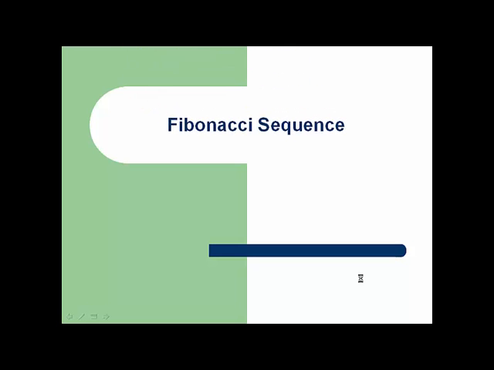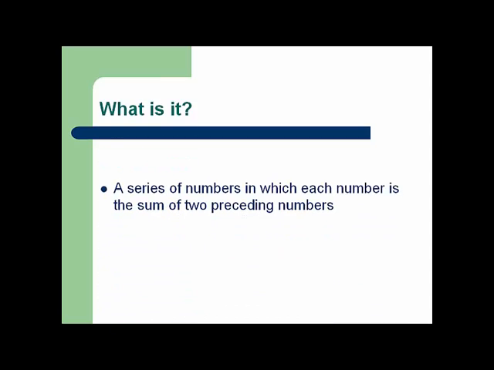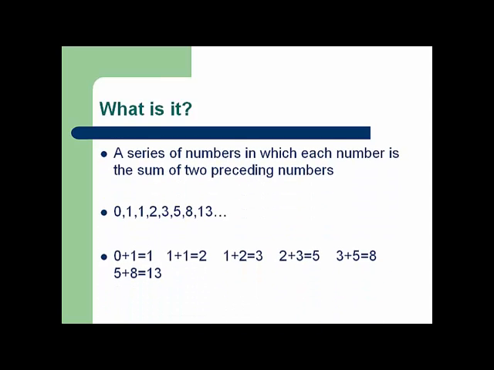Today I'm going to talk about the Fibonacci sequence. So what exactly is the Fibonacci sequence? The Fibonacci sequence is a series of numbers in which each number is the sum of the two preceding numbers. Here are the first few numbers in the sequence, starting with 0: 0, 1, 1, 2, 3, 5, 8, 13, etc.